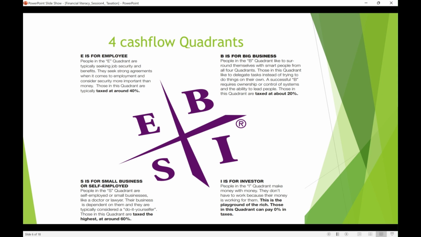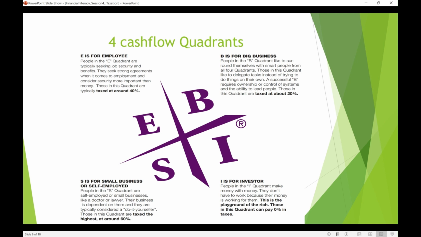And then investors may not pay at all. It's like they're rich people, they're 0%. So the intention of this is to encourage you to invest money in passive incomes and pay less tax on it. There are different structures for how you pay less tax or zero tax from an investment point of view. The quadrants are only to understand how much tax each person pays.